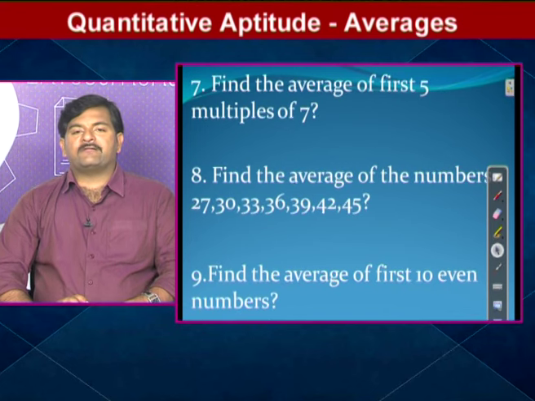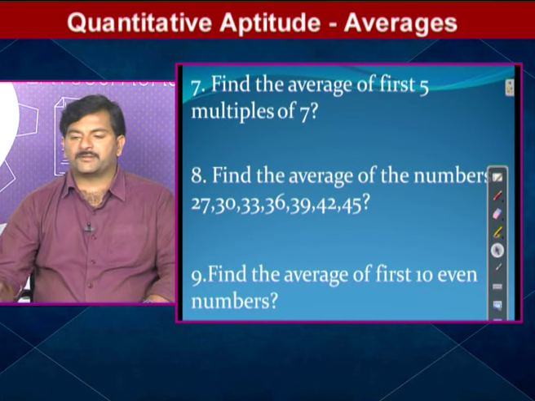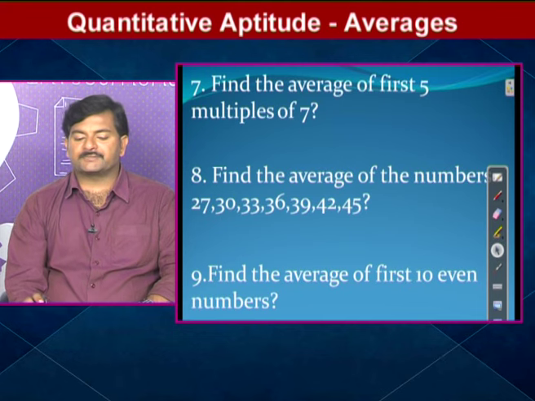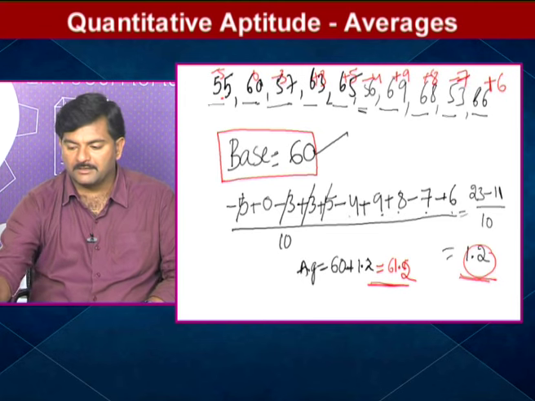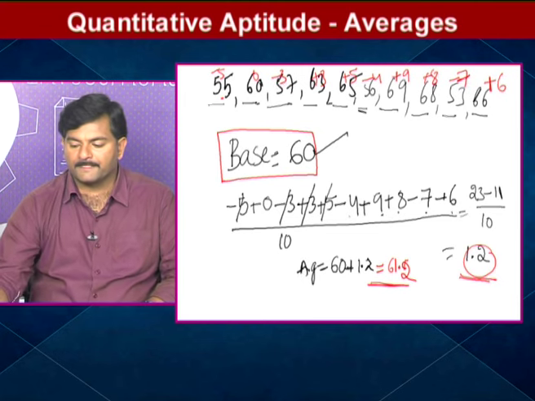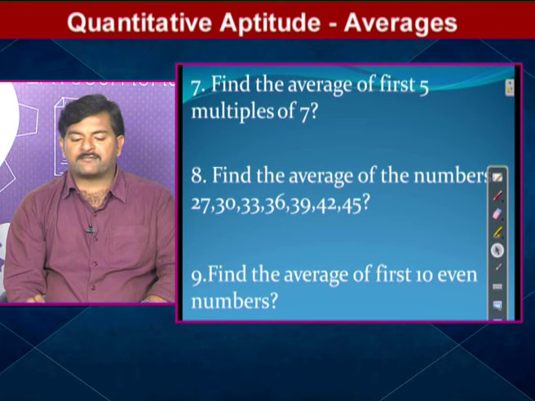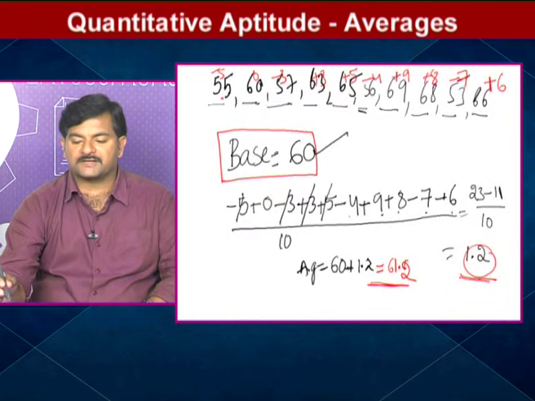Just focus on the 7th question. Find the average of the first 5 multiples of 7. Focus on the 7th question. So here I will say something. Once observe, what I need to say is, he asked to find the average of the first 5 multiples of 7, right? First 5 multiples of 7.